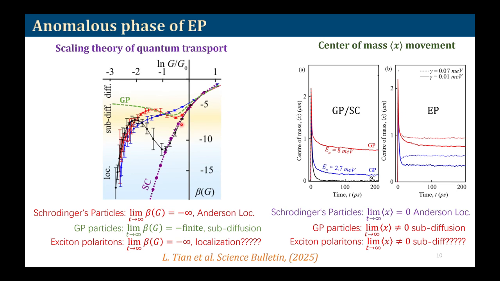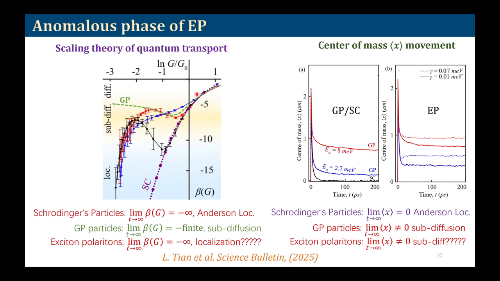So this is why we calculated the scaling function as a function of dimensionless conductance, and we can see this is the single parameter scaling theory of Anderson localization. This is followed by the Schrödinger particle when we do not have any interaction or decay. On the other hand, the GP particle initially follows this single parameter scaling, and then it departs due to the interaction, and then it goes to the subdiffusion regime.